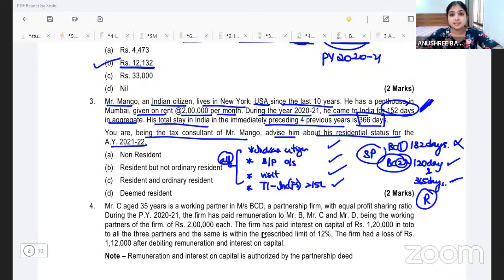But if the first basic condition is not fulfilled, then we straight away conclude assessee is RNOR. Here, the first basic condition is not fulfilled. So we needn't even look at the 2 additional conditions. We can straight away conclude assessee is RNOR. Are we clear?